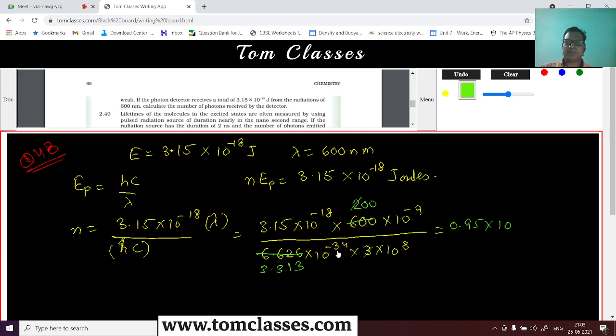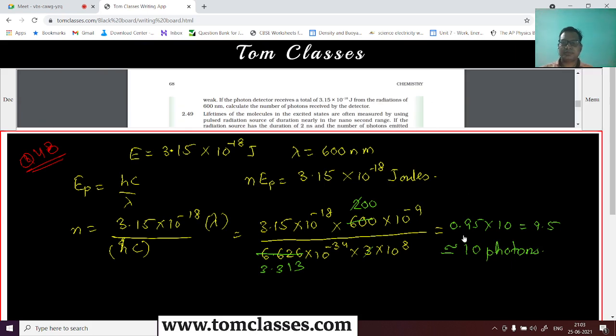So it is minus 34, so it will be 10 here. So it is 9.5, or approximately 10 photons, right? Is that okay? Yes. So that is the answer.